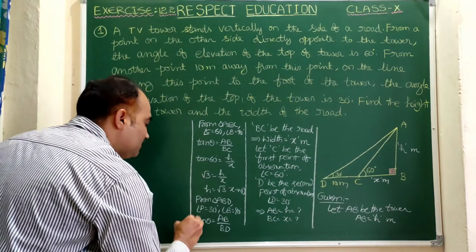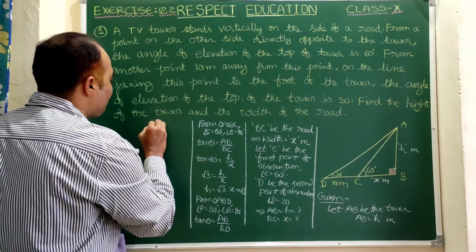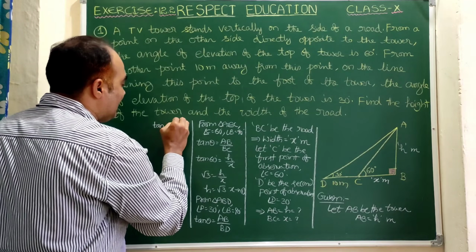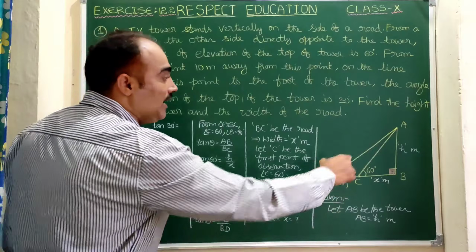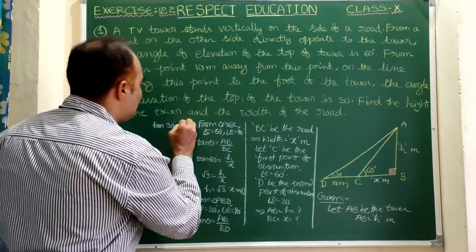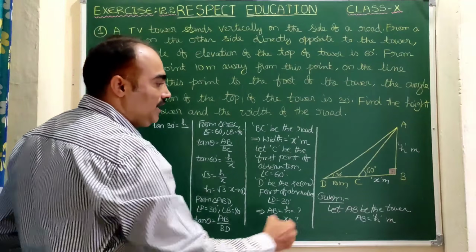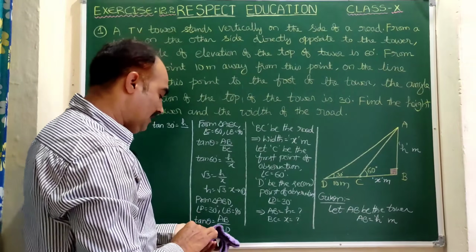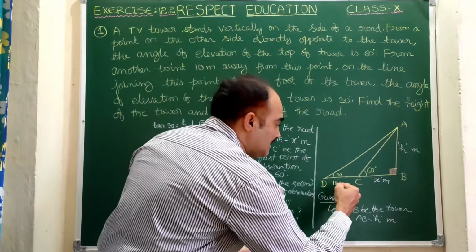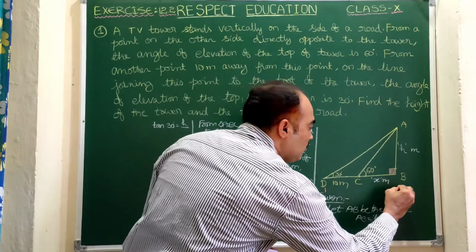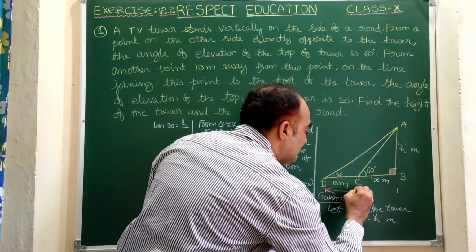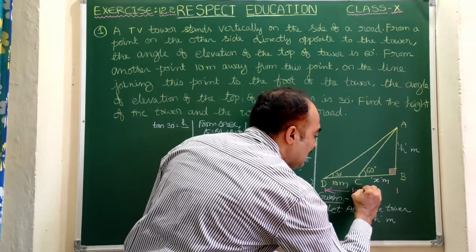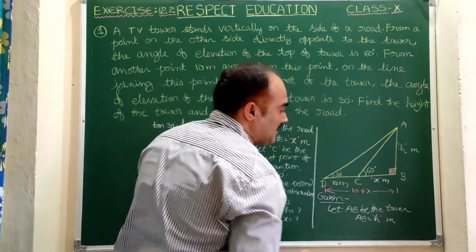Let us substitute the values. Here theta is 30 degrees. Tan 30 is equal to AB is h, so we can write h by BD. BD means x plus 10. Here you see B to C is x and C to D is 10. So the distance between B and D is 10 plus x, or we can say x plus 10.